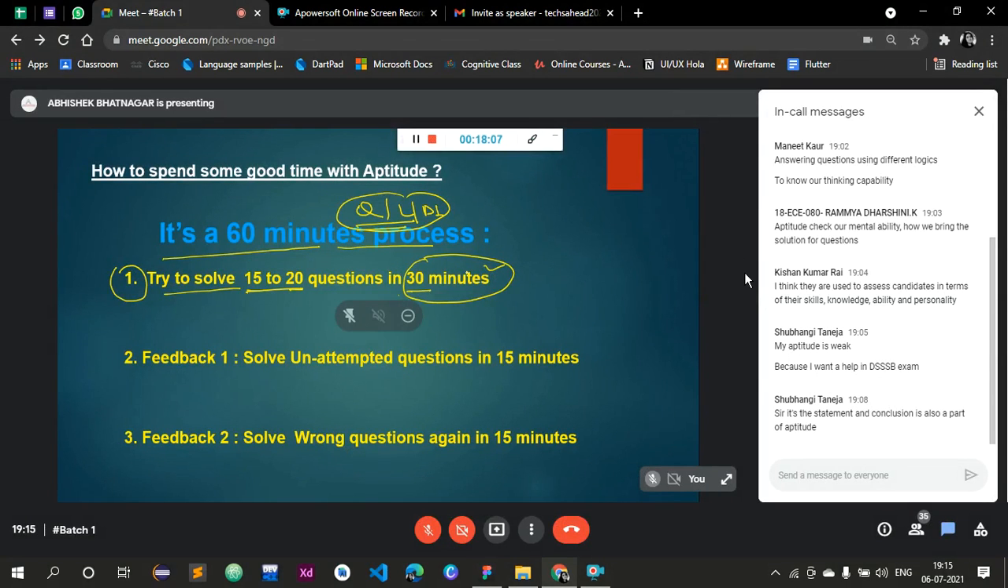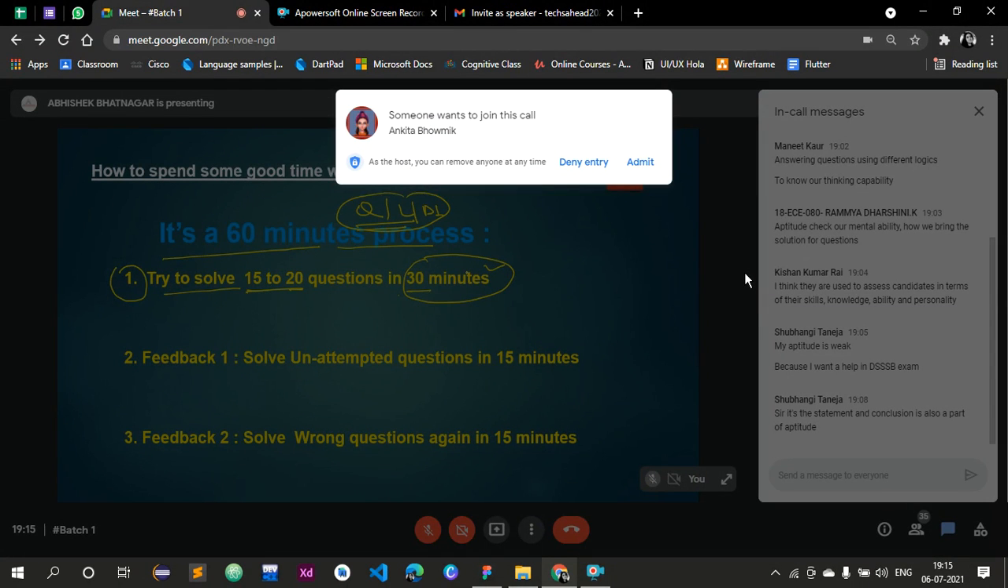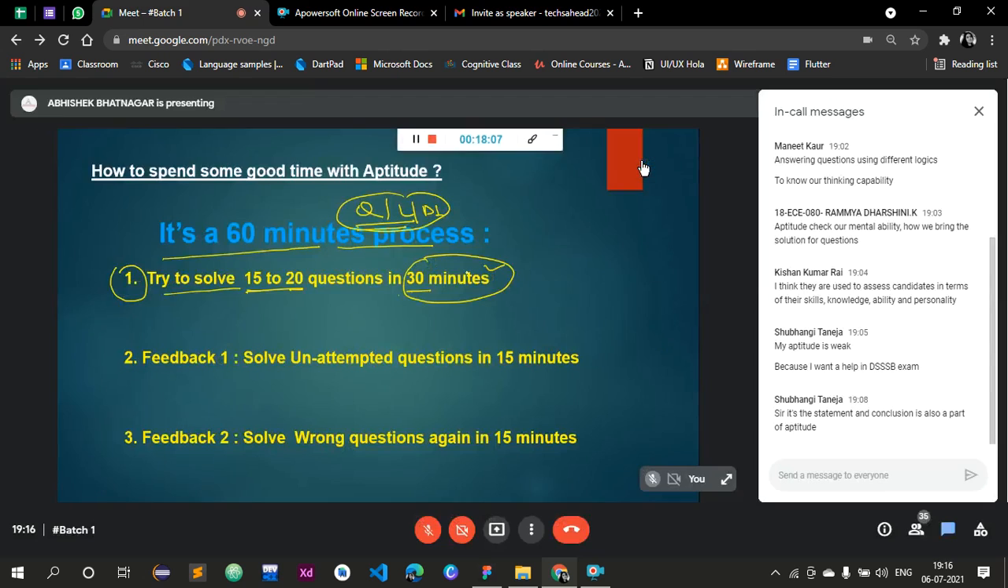Quantitative and logical reasoning and some part of DI also. So you have to spend only 60 minutes in a day. Now, how do you spend the 60 minutes? First step is to try to solve 15 to 20 questions in 30 minutes. Only in 30 minutes. You have to solve 15 to 20 questions within 30 minutes, right?